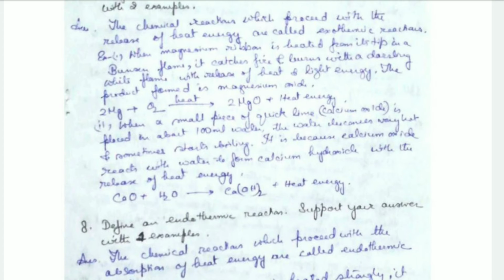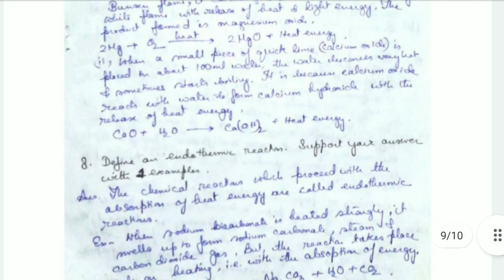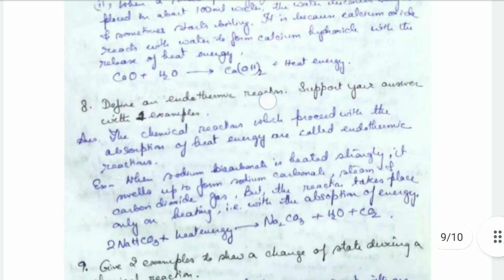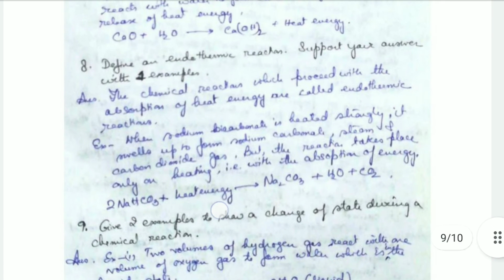That water starts boiling. It is because that calcium oxide reacts with water to form calcium hydroxide with the release of heat energy. So that's an exothermic reaction. Now define an endothermic reaction and support your answer with examples. The chemical reactions which proceed with the absorption of heat energy, that is endothermic reaction. Exothermic is liberation of heat energy and endothermic is absorption of heat energy.